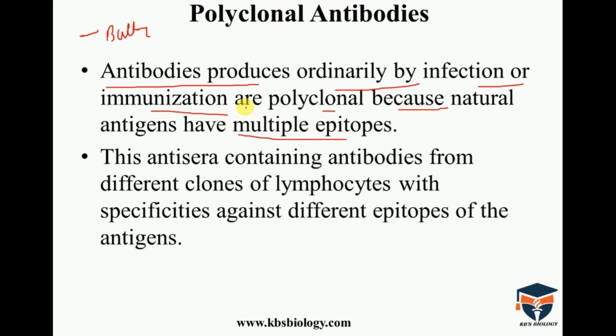At the time of immunization, our body produces antibodies against these epitopes, and these antibodies are polyclonal antibodies.